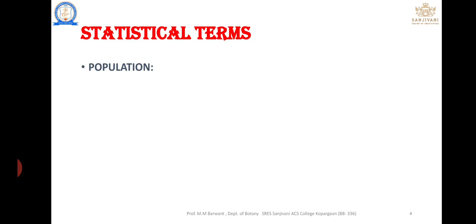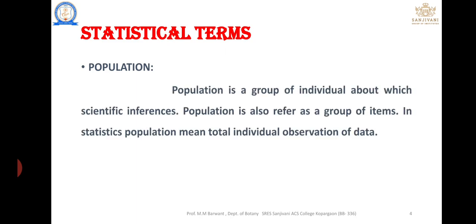In statistics it is the same concept, but the criteria are different. For example, in biology, the number of individuals living in a specific area is known as a population. In statistics, the number of observations is known as a population. Let's see. Population is a group of individuals about which scientific inferences are made.